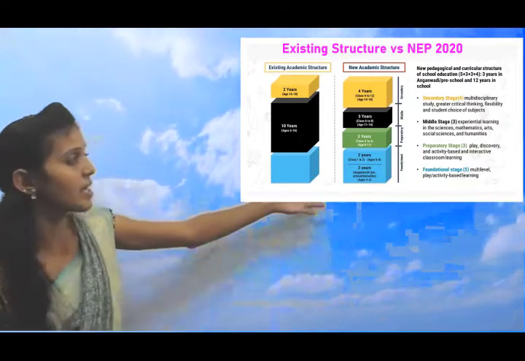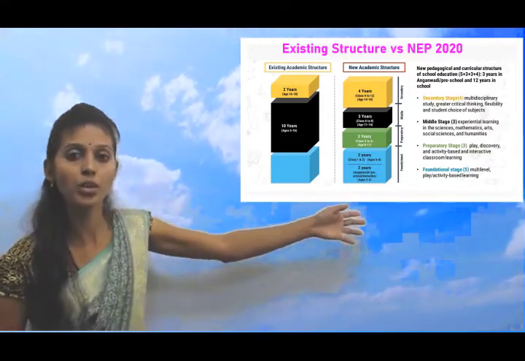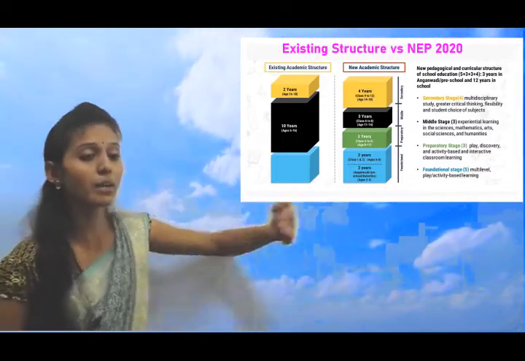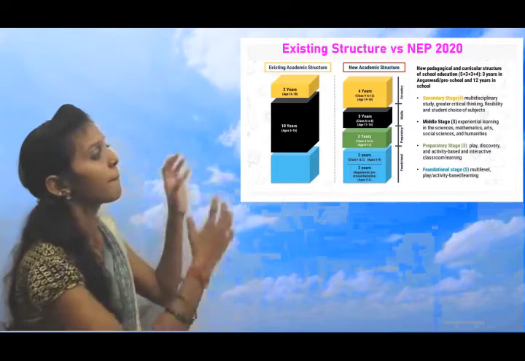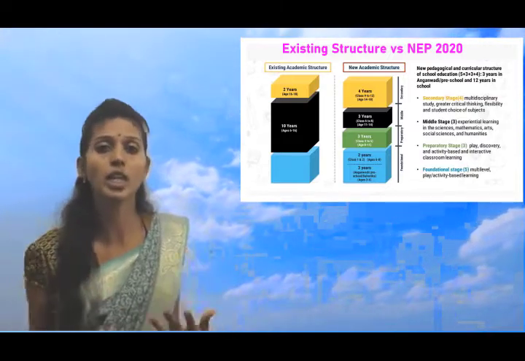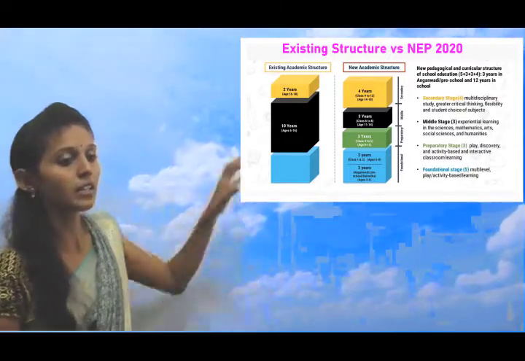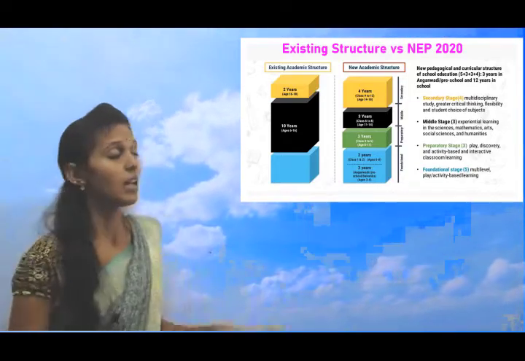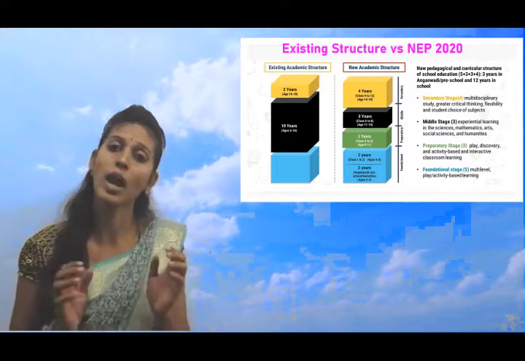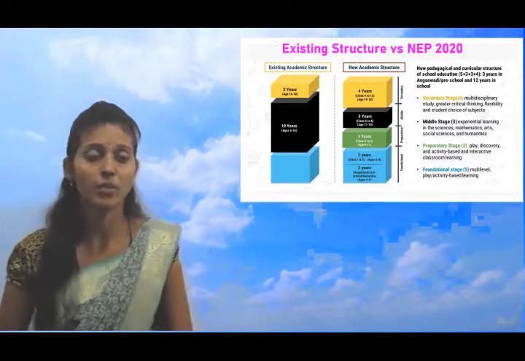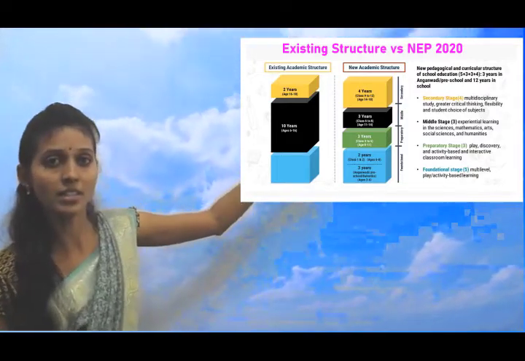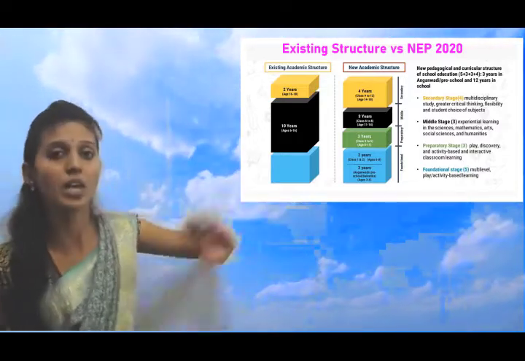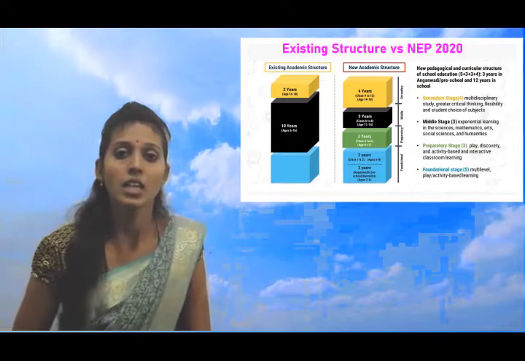Okay, and next is the preparatory stage, 3 years from grade 3 to 5. In this preparatory stage also, they are going to play and discover new things. Okay, here they'll learn, and activity-based assessments will be given. Here also they'll learn through activities only. Then again comes 3, that is the middle stage, grade 6 to 8.